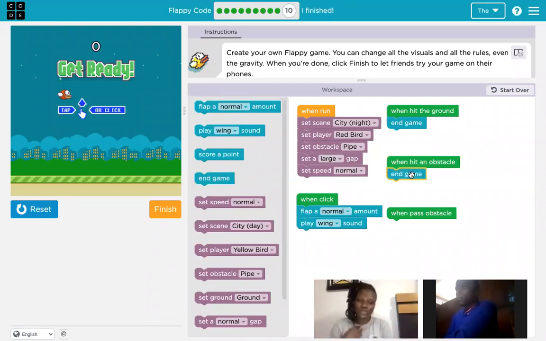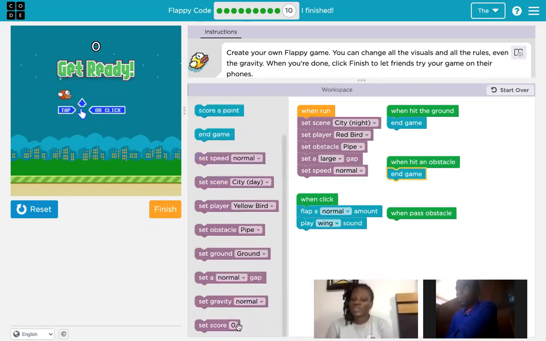So you can choose whichever one you want. It's either you end the game or you set your score to 0. You can use any one of the three, but don't use the two together. So choose one. Do you want to end the game, or do you want to set the player score to 0? So for me, I'm going to choose end game. I can change it later, but for now, let's use end game.